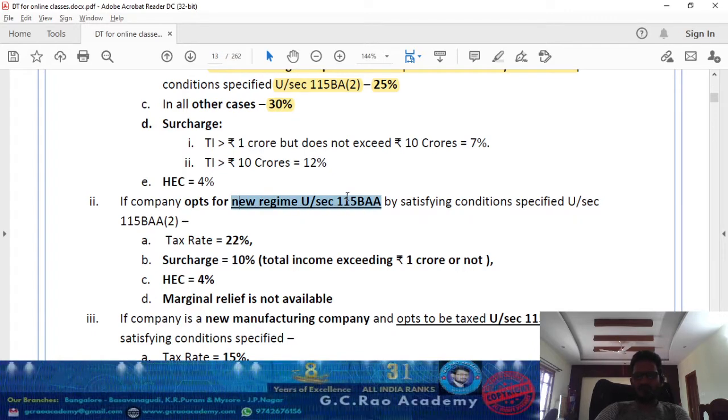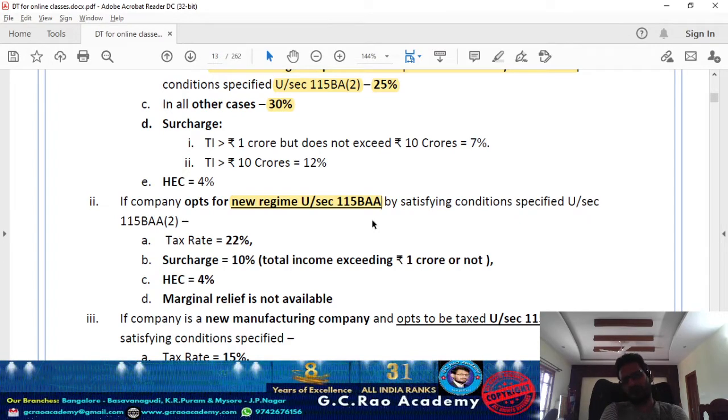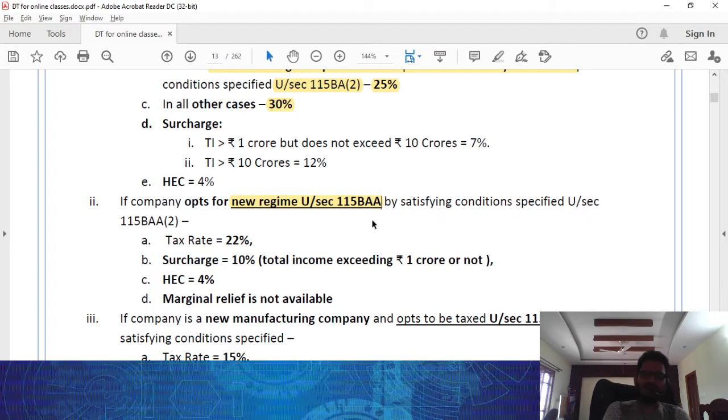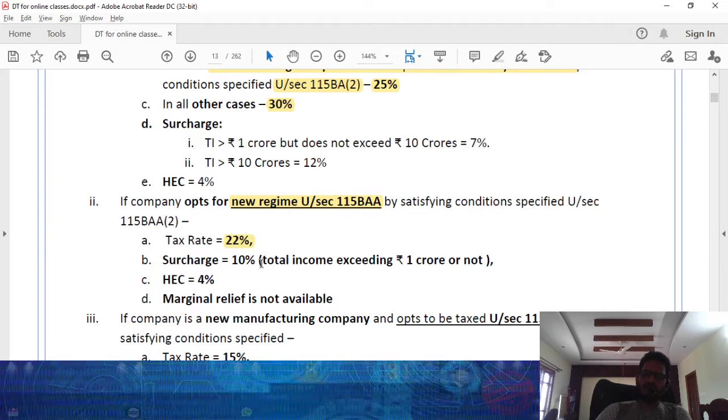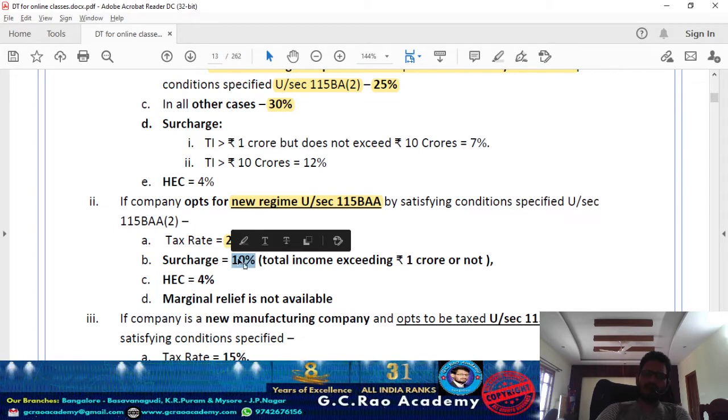In case the domestic company opts to be taxed under section 115BAA, by satisfying the attached conditions in section 115BAA(2), that means you cannot claim certain deductions and certain exemptions, then by virtue of section 115BAA, the applicable tax rate is 22%. What is the applicable tax rate we are talking about, Kanna? 22%. And the surcharge is going to be 10%, because a comparatively lower tax rate of 22% is given.